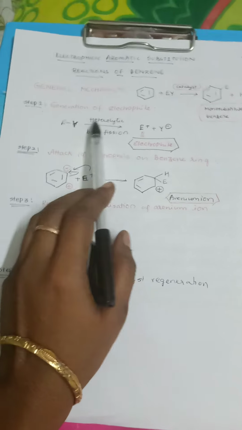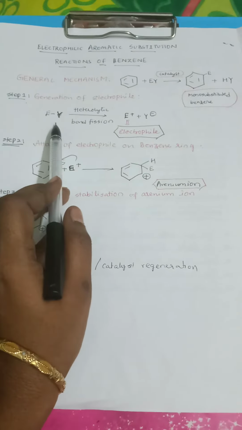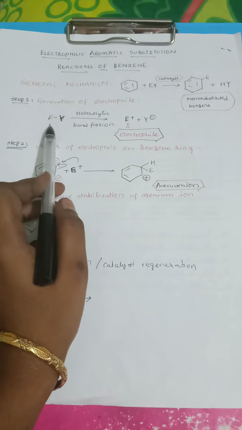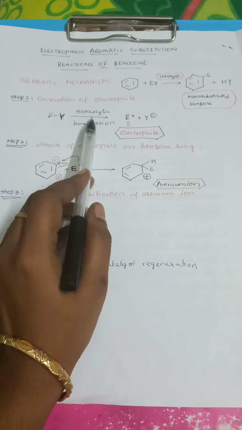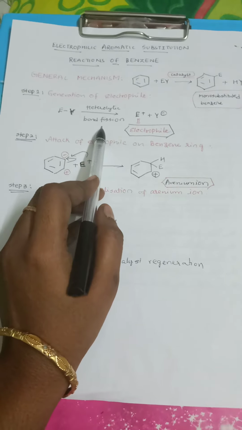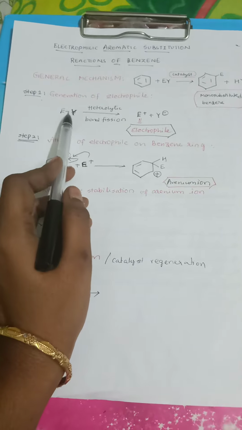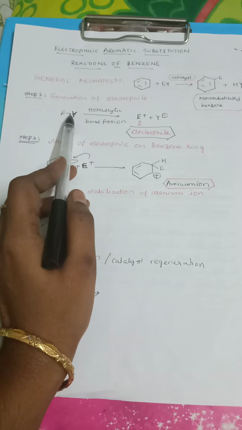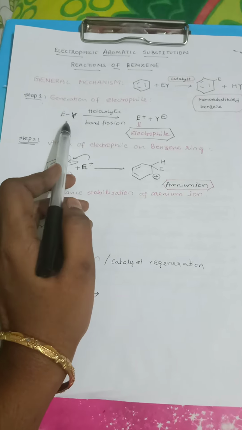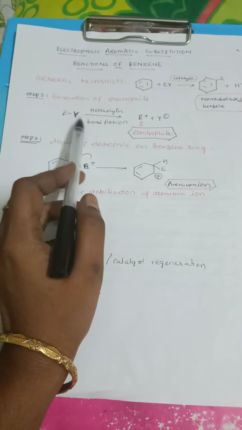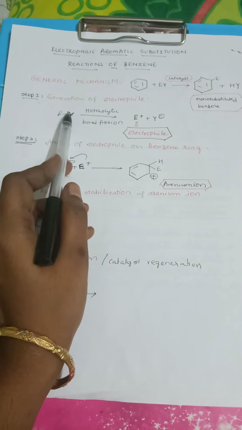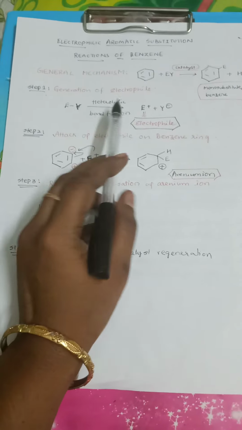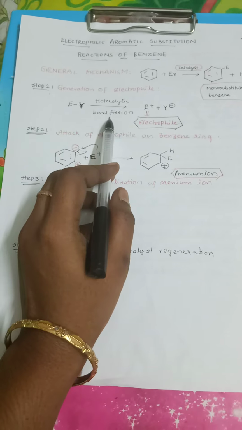Now the first one is electrophile generation. Let's suppose this is a molecule which is facilitating the electrophile generation. This molecule is subjected to heterolytic bond fission. What is heterolytic bond fission? It is a type of bond cleavage where the more electronegative atom takes up the shared pair of electrons, and the other one is left with a vacant orbital. If the bond cleavage occurs in such a way that both atoms equally take a share of the electrons, that is said to be homolytic bond fission, whereas electrophile generation always occurs with heterolytic bond fission.